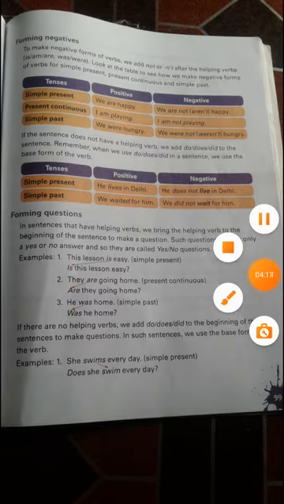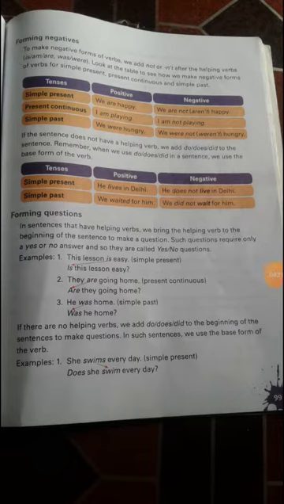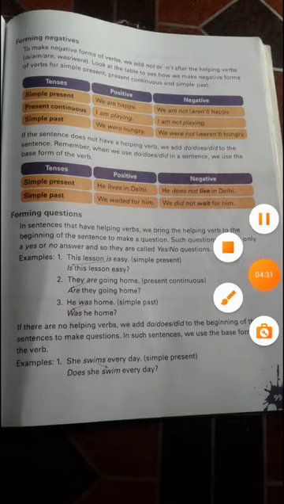Like he lives in Delhi. In the negative form, he does not live in Delhi. Simple past, we waited for him. So in the negative form, I told you, you have to add "did not": we did not wait for him. In simple past, we waited for him, but in negative form, we did not wait for him.